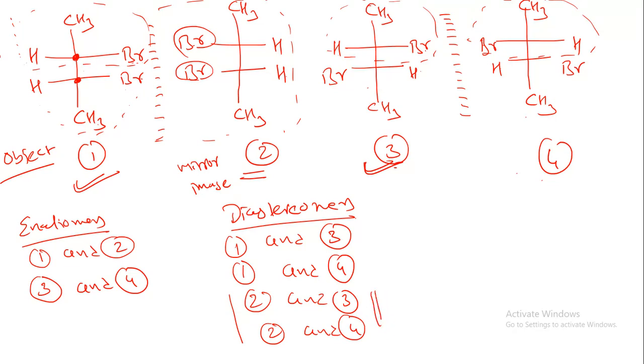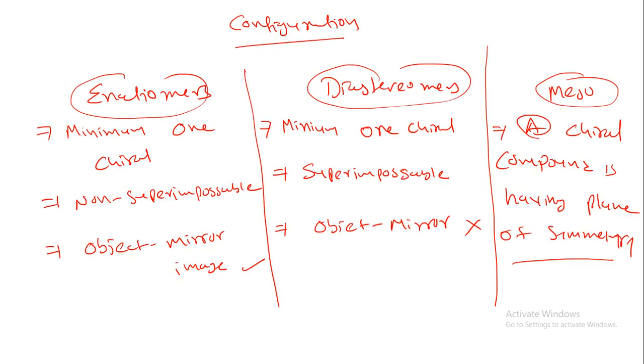Enantiomers should have a minimum of one chiral center. Second, they should possess an object mirror image. Third, they should have non-superimposable characteristics. These three conditions should be followed for enantiomers. Diastereomers: minimum one chiral center. They should have superimposable characteristics. They should not possess an object mirror image. So they are called diastereomers.